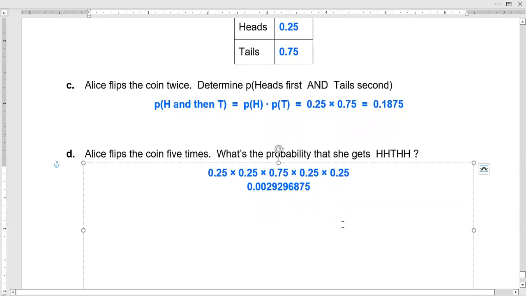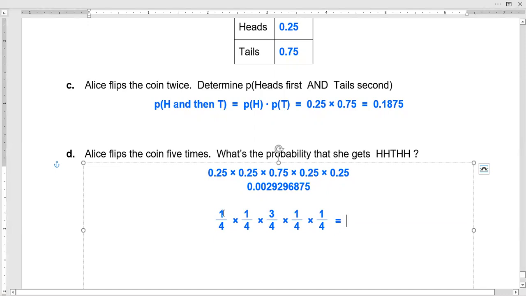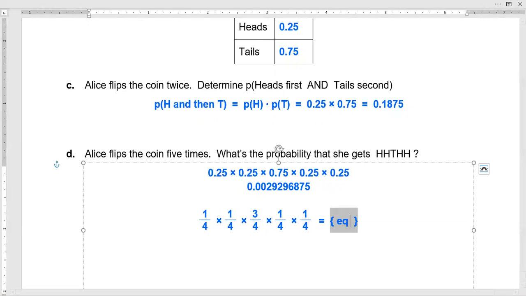So what would be better is actually to use fractions. I know, a time when fractions are better. 0.25 is the same as 1/4. So we'll take 1/4 times 1/4 times 0.75, which is 3/4, times another 1/4 times another 1/4. The reason that fractions often work better in a situation like this is because when you multiply fractions, you multiply across the top and then across the bottom. So we can get our solution pretty easily.